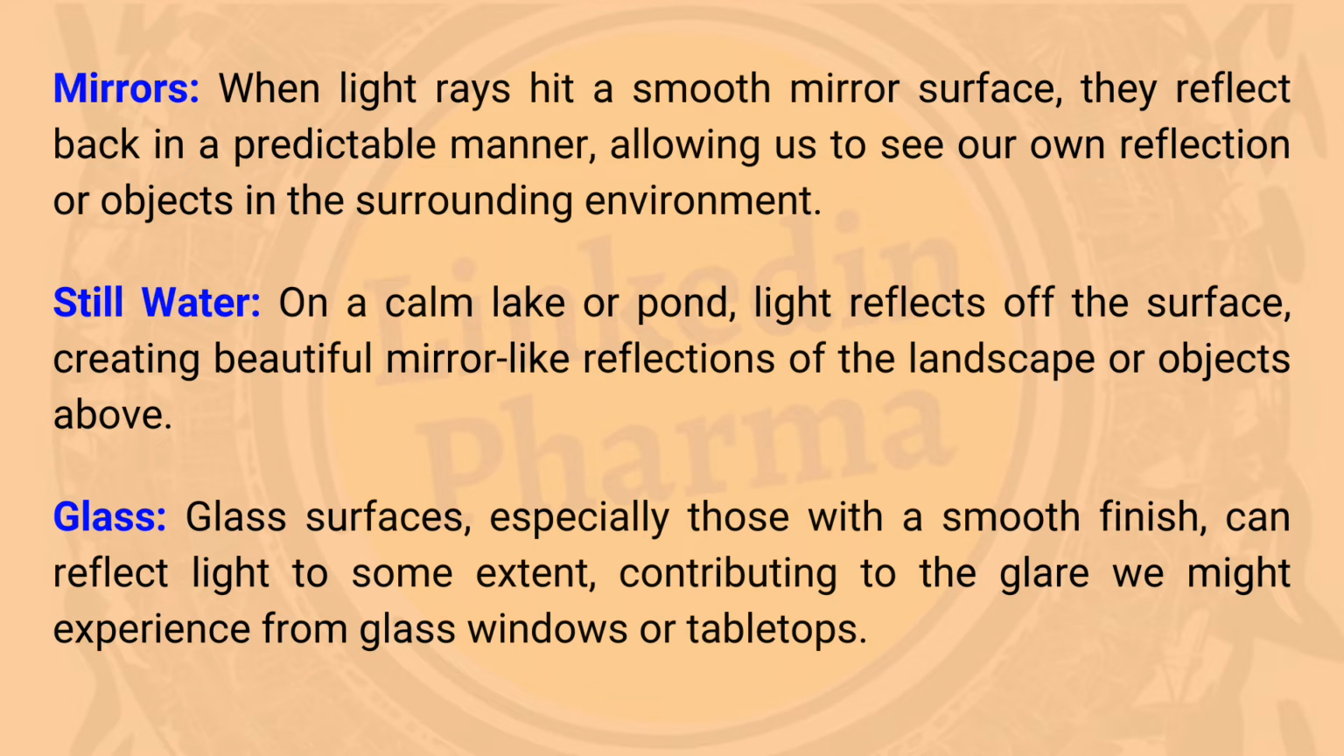Mirrors. When light rays hit a smooth mirror surface, they reflect back in a predictable manner, allowing us to see our own reflection or objects in the surrounding environment. Still water. On a calm lake or pond, light reflects off the surface, creating beautiful mirror-like reflections of the landscape or objects above. Glass. Glass surfaces, especially those with a smooth finish, can reflect light to some extent, contributing to the glare we might experience from glass windows or tabletops.